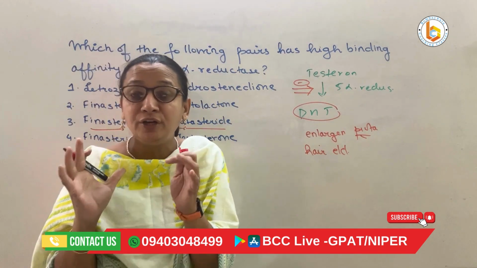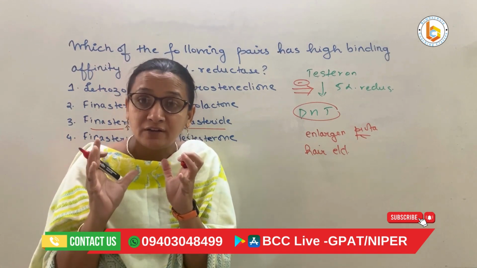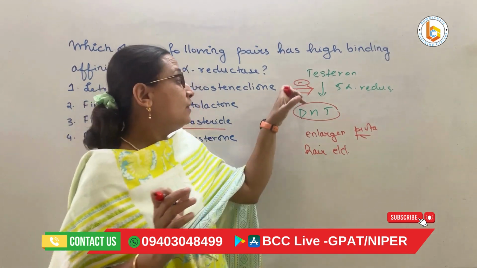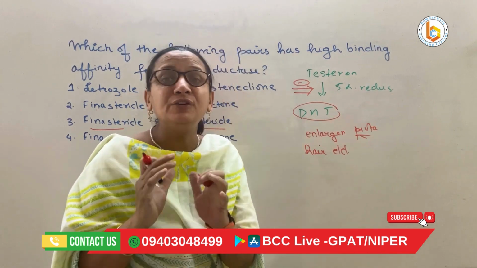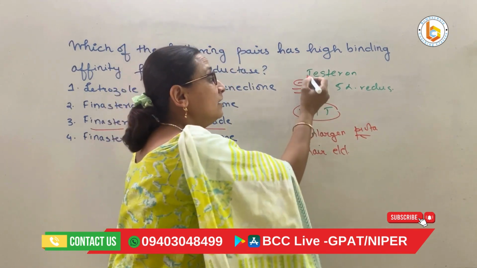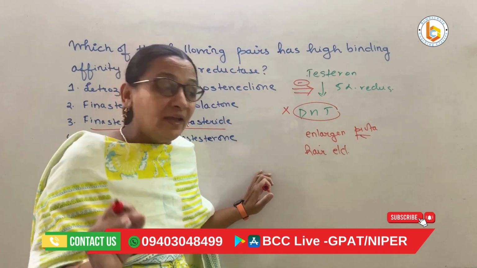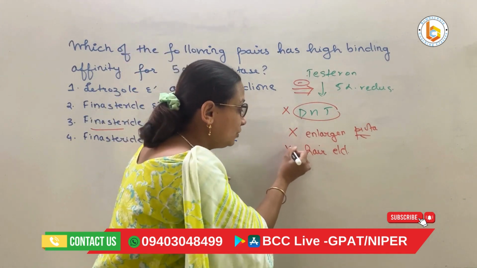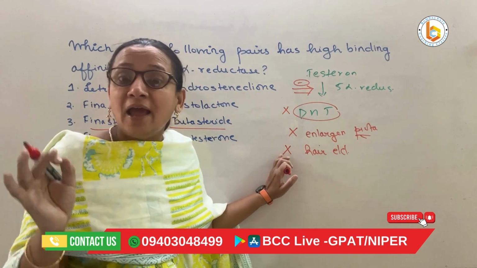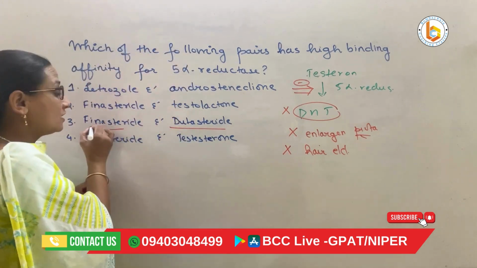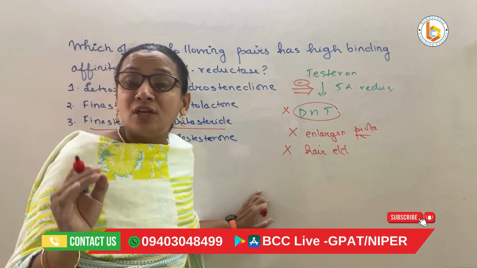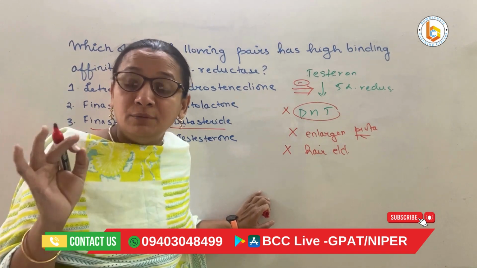They have special affinity to this enzyme, and they inhibit it. If it is doing this, then what is happening? The testosterone is not activated to dihydrotestosterone, and hence no prostate enlargement and no hair loss occurs. And this is where these drugs finasteride and dutasteride, which are 5 alpha reductase inhibitors, are used.